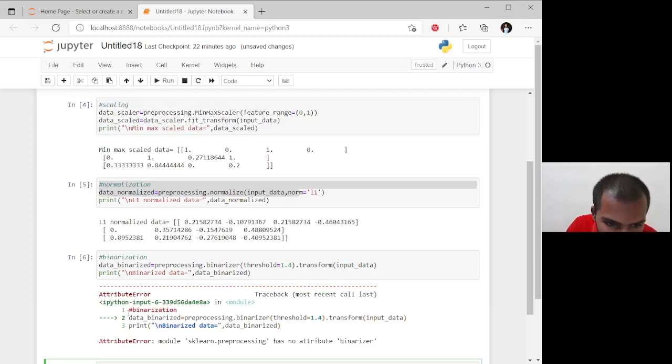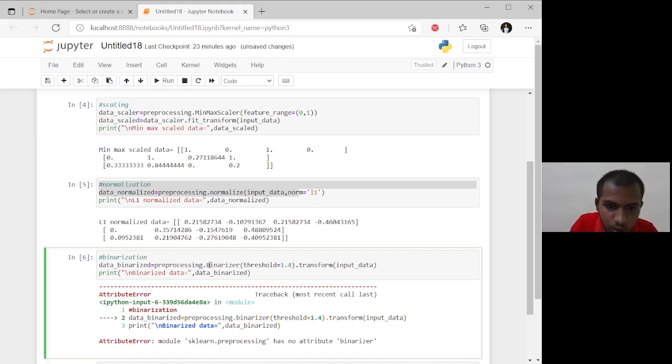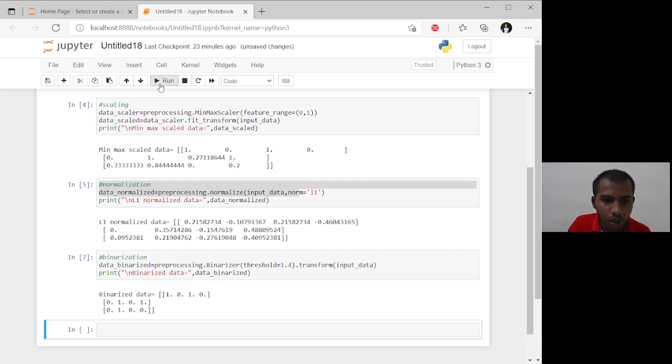This is giving an error, that is data binarized, binarized data is equal to 1.4. I'm checking the error. Let's run the program. Our output will come as 0 1 0 1 1 0, which means the value above 1.4 is converted into 1, and the value below 1.4 is converted into 0. Hence the program is running successfully.